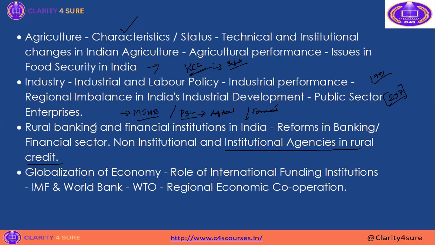After covering this, rural banking and financial institutions, the last part of the economy section is globalization of the economy, the role of international funding institutions like the IMF, World Bank and WTO, and regional economic cooperation. This last part is very important. In the 2021 question paper, around 3 questions were from this segment. They asked about regional economic cooperation, from ASEAN and SCO: who are the members of ASEAN and who are the members of the Shanghai Cooperation Organization.